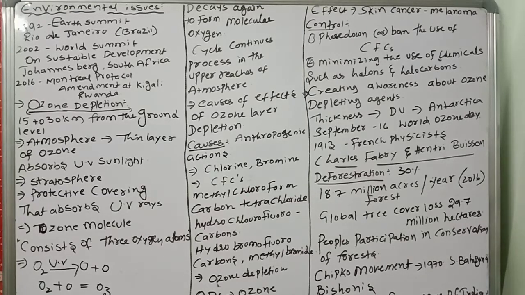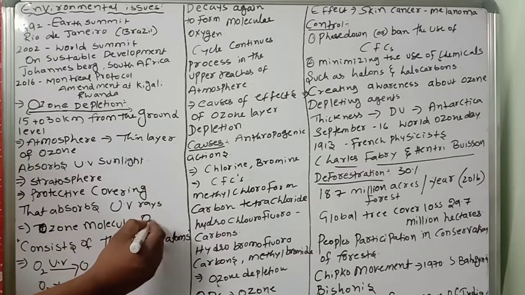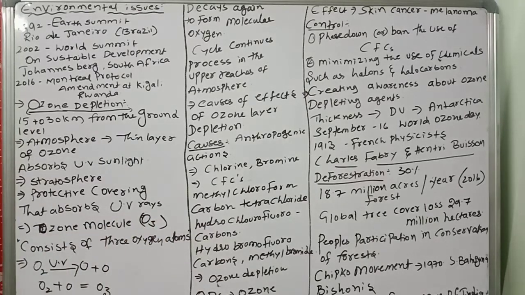The ozone formula is O3, which is very important, and consists of 3 oxygen atoms. On exposure to solar radiation, it breaks into oxygen atoms. Then one oxygen atom joins with an oxygen molecule.